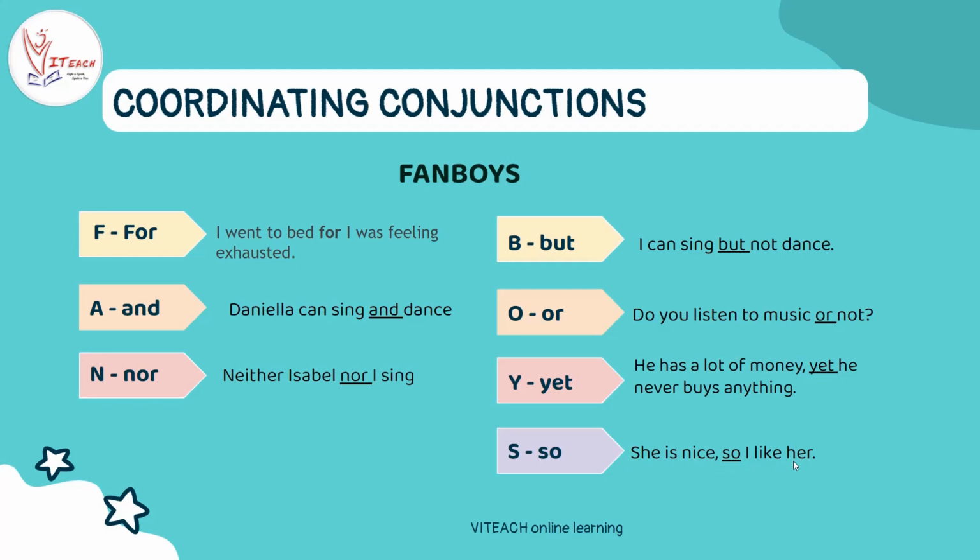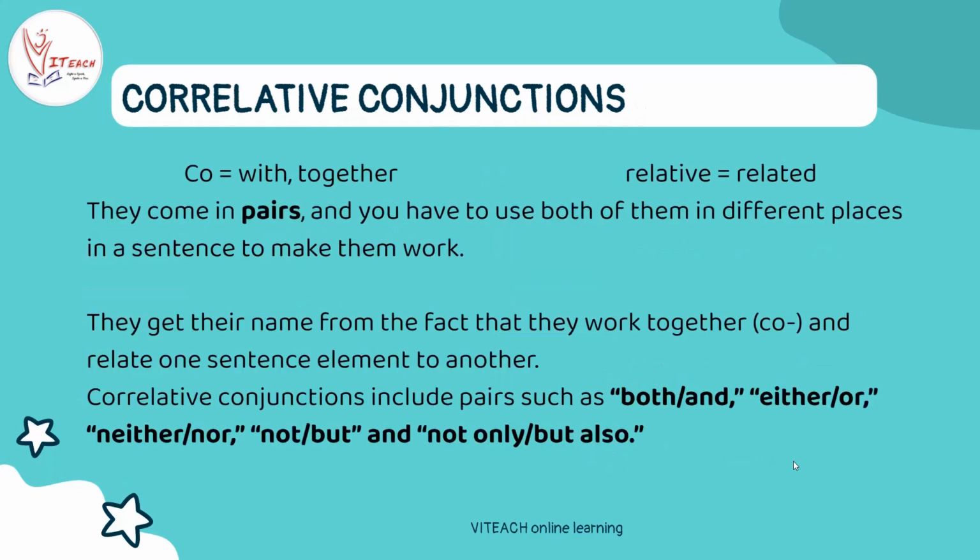Okay, let's go to another type of conjunction, which is correlative conjunction. Correlative conjunction, as the name suggests: co here means with or together, and relative, we know it means relative.